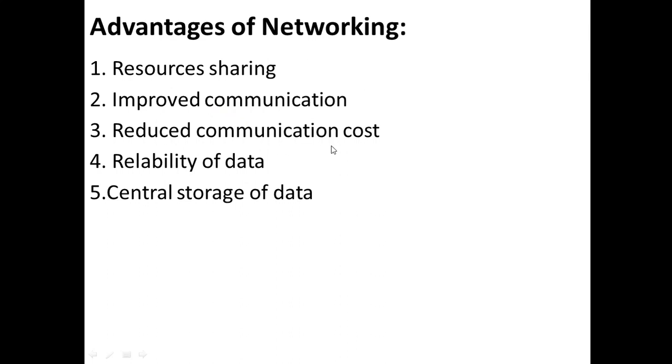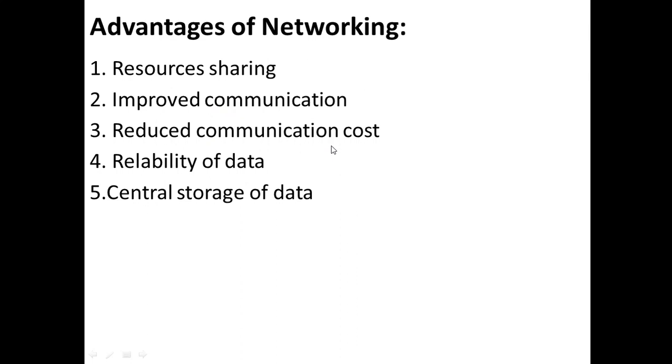Then reduced communication cost. When the computers are connected with each other, information sharing, resource sharing and interaction between one person and another is possible, and finally it reduces the cost of communication. Reliability of data: the data you send to the other person will be reliable.